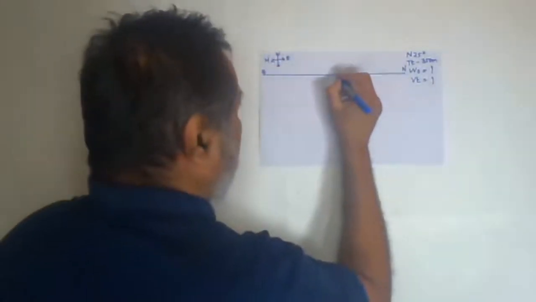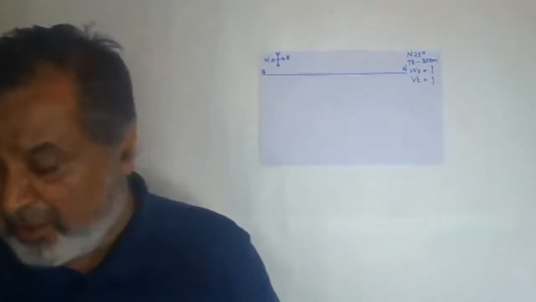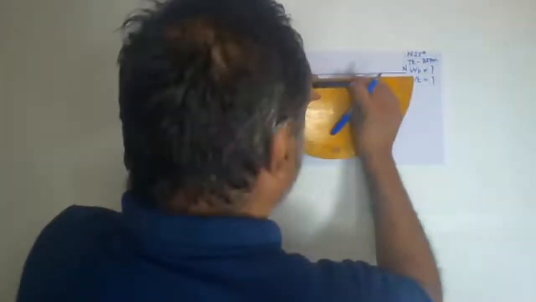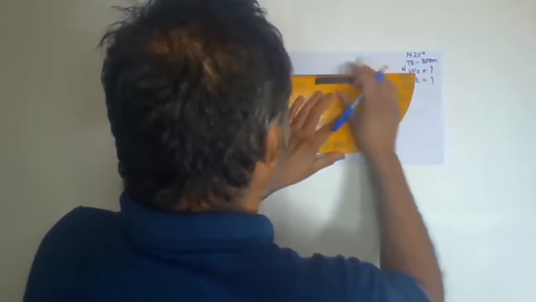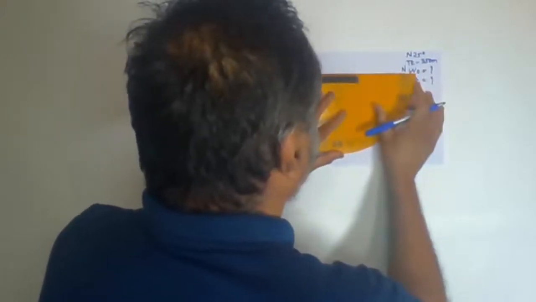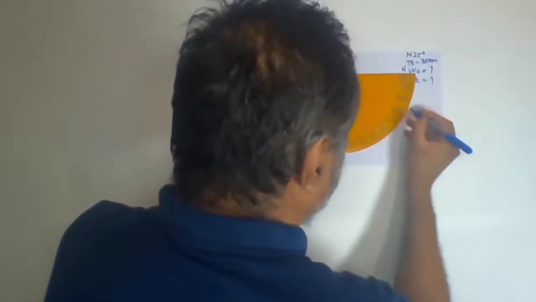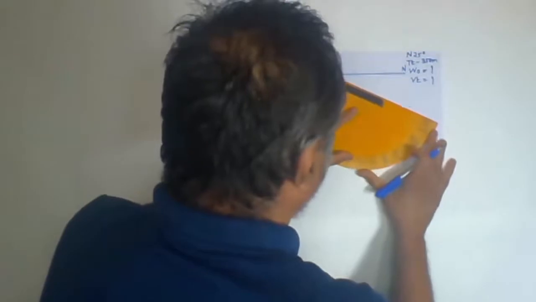Now mark the center point, and from there you have to take the angle. How much? That is 25 degrees towards north. So towards north, keep this protractor properly, and this arm should be exactly parallel. This is 20, and this is 25. So I have marked the point.